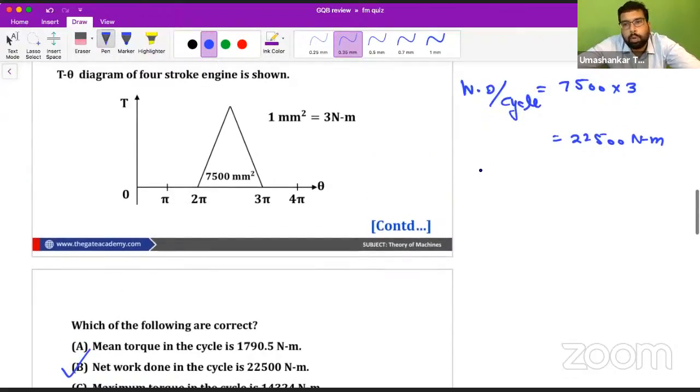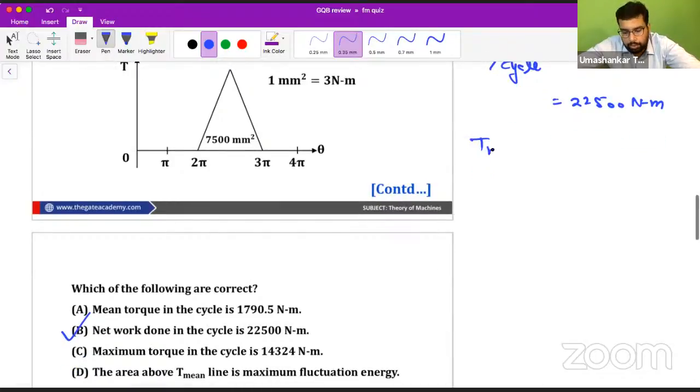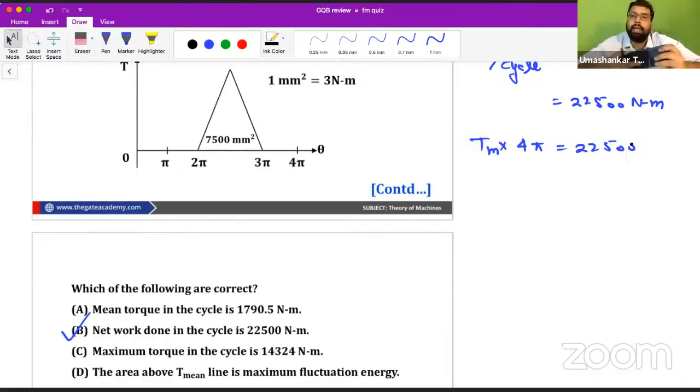Now we know that work done per cycle is also equal to T mean into the duration of the cycle, that is 4 pi into 2250. So if you do it, you will be getting the mean torque as 1790.49. So that is, mean torque is 1790.5. Okay. Now, what is the maximum torque in the cycle?